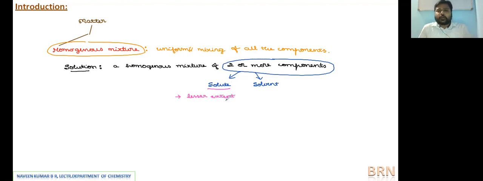So whatever the components in the homogeneous mixture forming a solution, if it is present in small quantity or to a lesser extent, then we can call such components solute components. Hence, solute components are those generally present to a smaller extent, whereas solvent components are those which are generally present to a larger extent. So generally, if they are present in larger quantity, such components are regarded as solvent components.